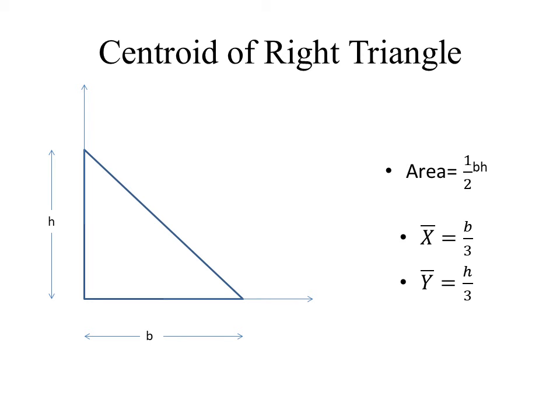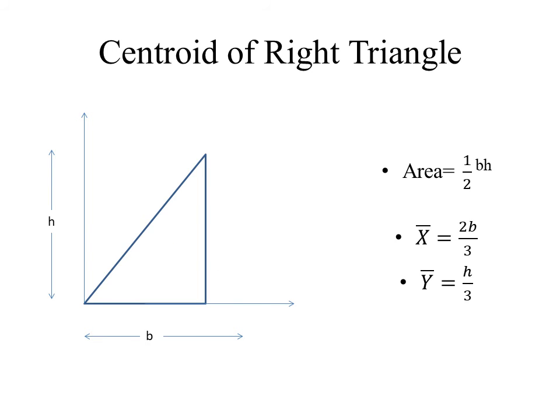So if we are considering from the right angled corner, the centroid will be located at a distance b by 3 along the x direction and h by 3 along the y direction. Care should be taken that the distances are measured from the 90-degree corner itself.